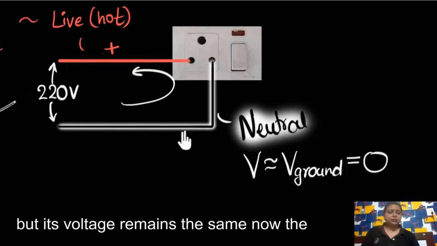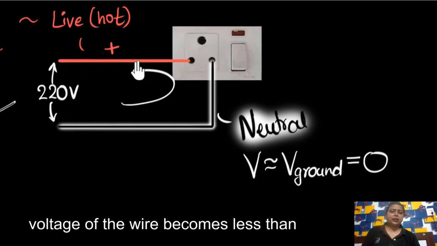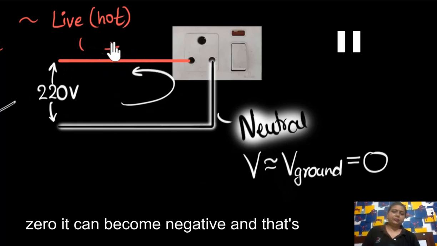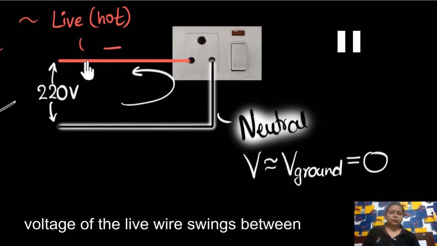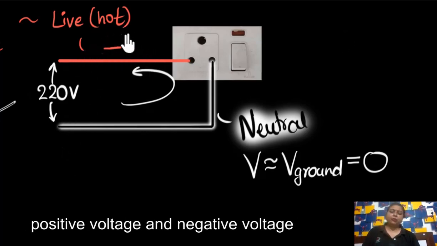But its voltage remains the same. Now the voltage of the wire becomes less than 0. It becomes negative, and that's when we have negative voltage. So the voltage of the live wire swings between positive voltage and negative voltage.